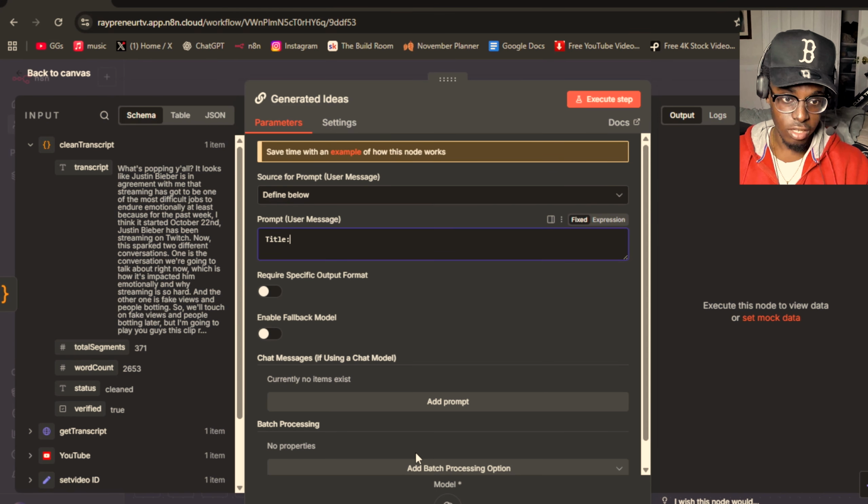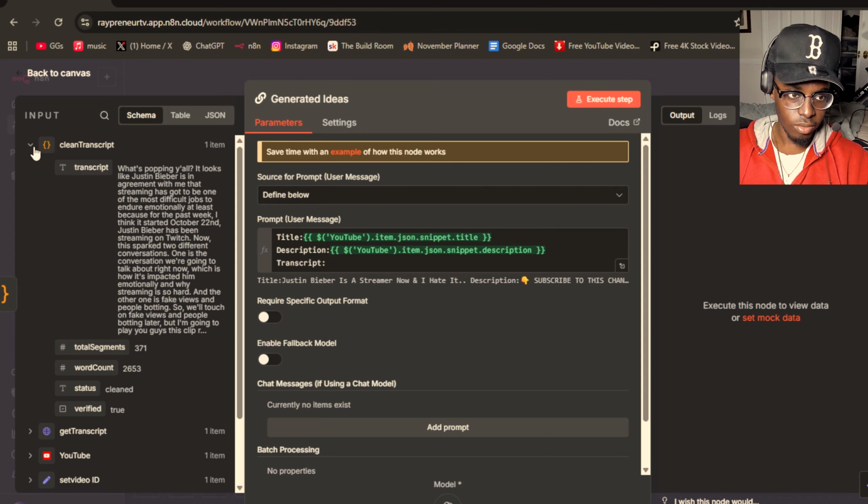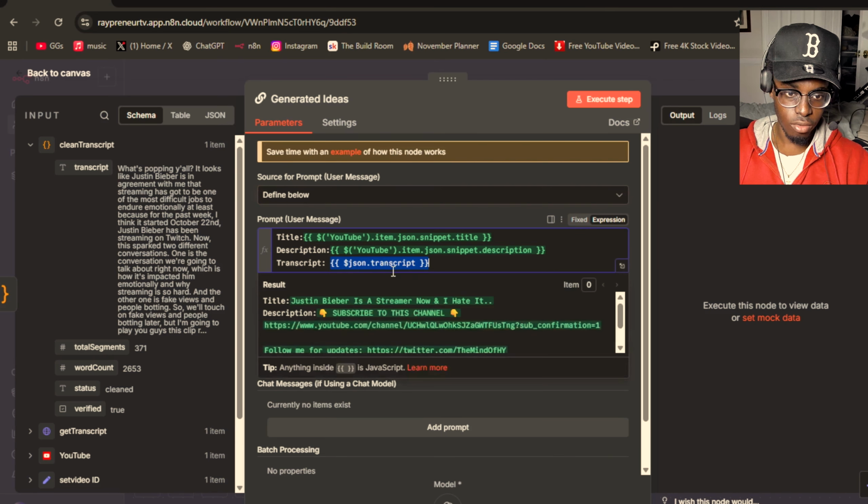And I don't know why n8n does this, but if it does, just play around with it a little bit, because it's not supposed to be doing all that. Oh yeah, go to expression. That's why. Go to expression, and it'll be easier to drag these on. Description, and now transcript, we have it right here. We have the clean transcript. Make sure to use the clean transcript, not the broken one. And boom, just like that.